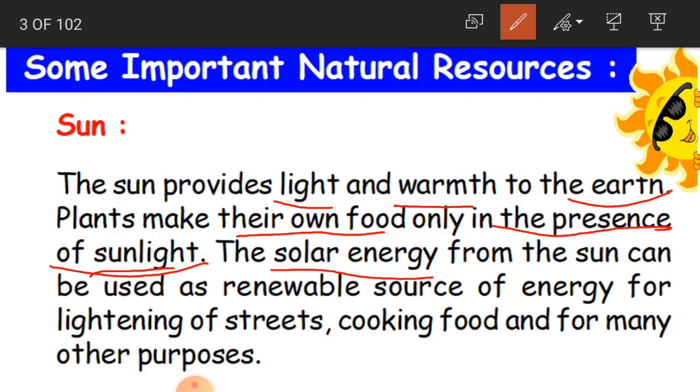So where is this solar energy coming from? It is coming from the sun. Okay, and this can be used as a renewable source of energy.